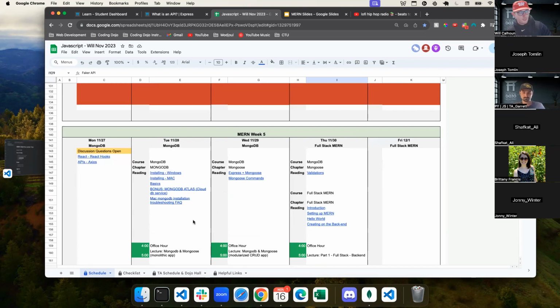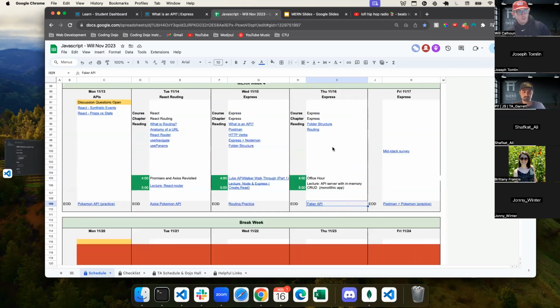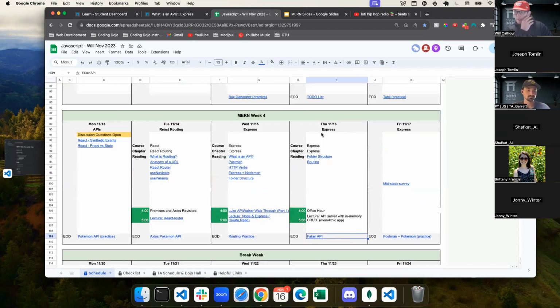Following that, we're jumping straight into week 5. Today, what we're actually doing is we are going to go over MongoDB. So I do this a little bit different. And the reason is, and this is kind of why I was talking about Faker API, Faker API is a fine assignment, but really what you're doing is you're manipulating data that is kind of like on the front end, right? And like an array or however you want to do it. I think you instantiate a person and then you add that to an array. That's not really what we're going to be doing.